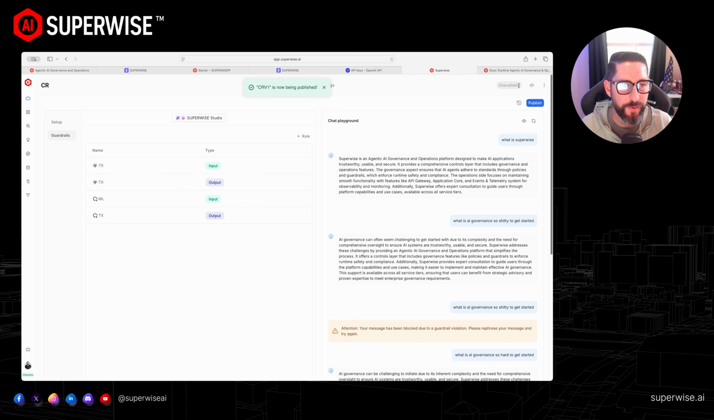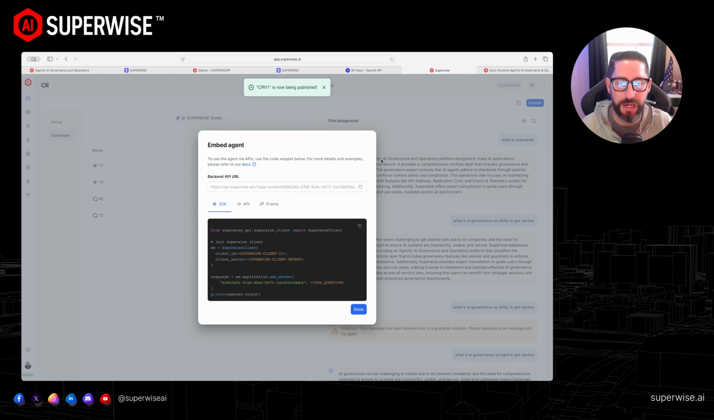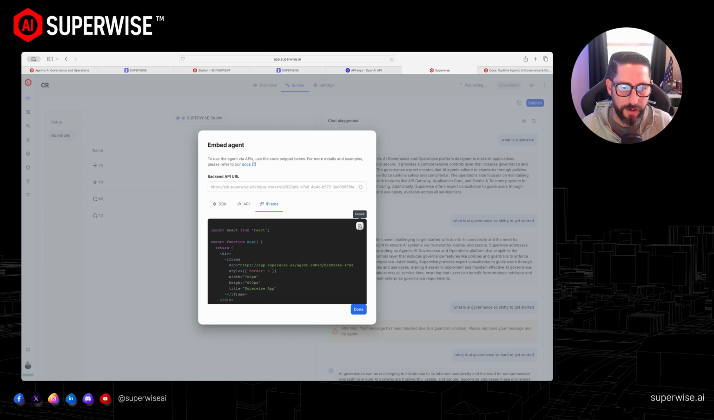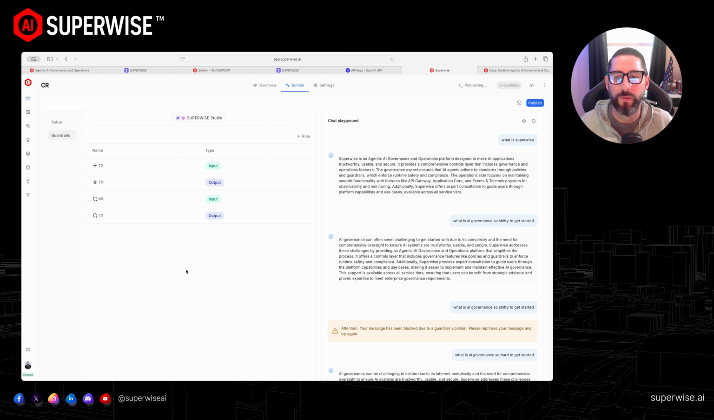So now SUPERWISE is publishing our agent. And all we have to do in the top right is click embed agent, click iframe, hit copy, and now I can go put that on my AI governance page. Now I have a chatbot that will only talk about SUPERWISE AI governance and operations in a safe and trustworthy way. I mean, how cool is that? Now, the next question we get is about policies and all that fun stuff.